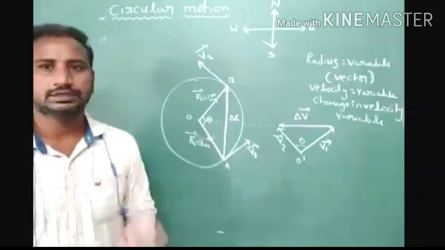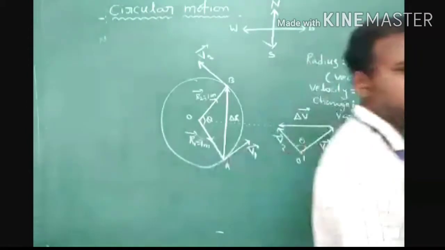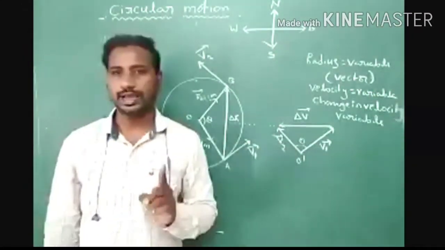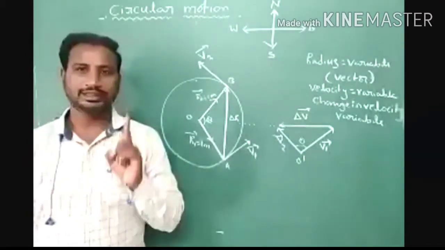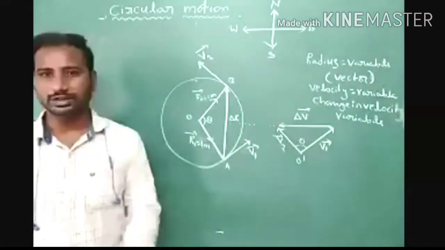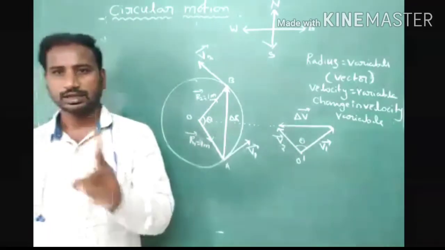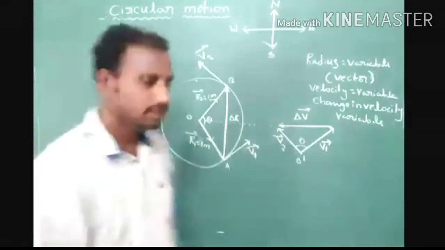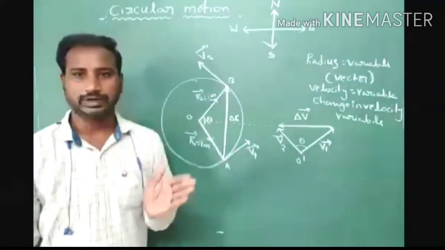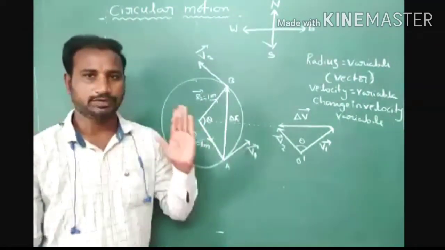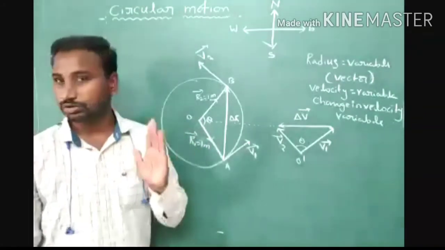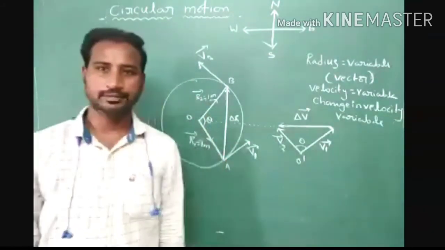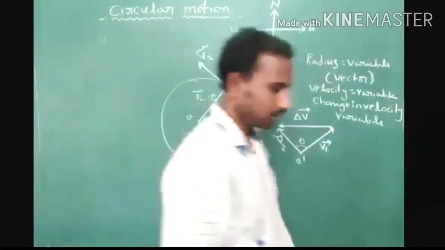Note down this diagram first. This information is very important. It is not in your textbook, but in the examination they will ask that point. So what is the direction of change in velocity? The direction of change in velocity is always represented towards the center of a circular path. Note down. And what is the direction of radius? The direction of radius is always represented from center to circumference. Don't represent the radius direction from circumference to center of the circle. Okay, note down.